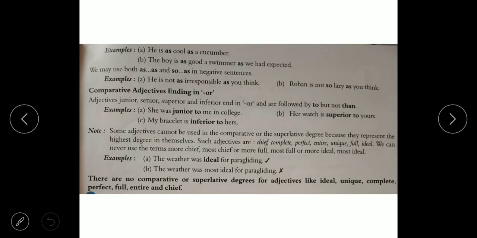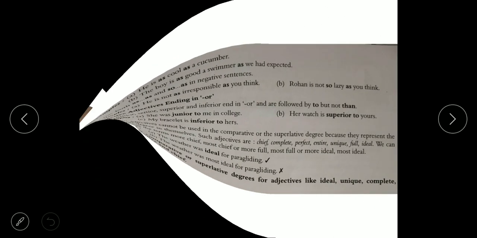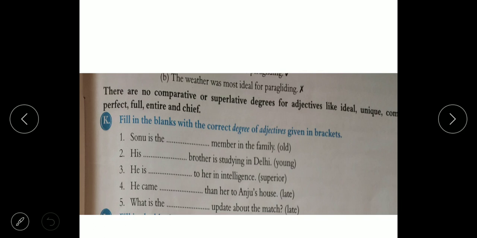Next question: fill in the blanks with the correct degree of the adjective given in brackets. Sonu is, here the is already there. If the is before the adjective, then what do we have to use? Superlative degree, I already told you. Then Sonu is the oldest.